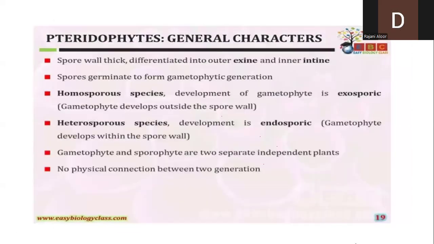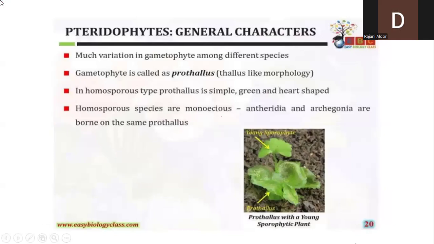And remember here, I told you already, gametophyte here, it is independent. And sporophyte, it is also independent. They both are independent to each other. They are not dependent, just like in bryophytes. In bryophyte, they are dependent. Sporophyte was depending on the gametophyte. But here in the pteridophytes, the sporophytic generation and the gametophytic generation, they are independent. So in the life cycles, you can see that as you studied in your degree, I believe.